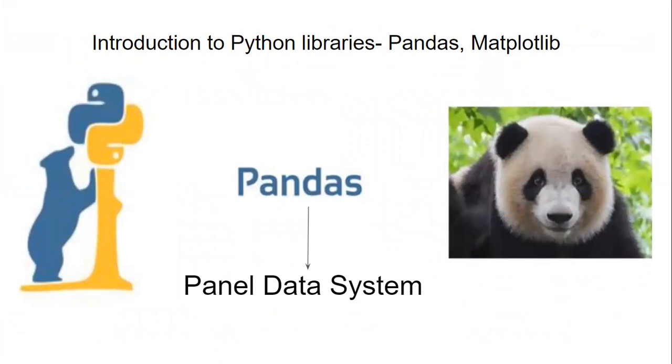Using pandas, we can do our data science and data analysis in a very easy and effective manner. Using matplotlib, we can present our data in an interactive way, or in a pictorial way, visualization. We can give visualization to our data. For that purpose, we are using Matplotlib.